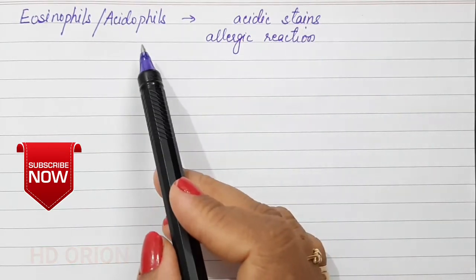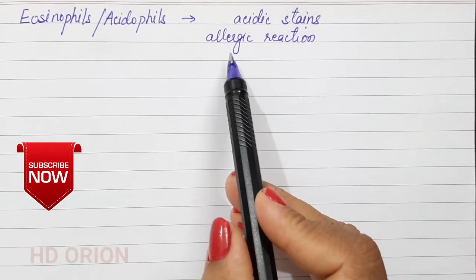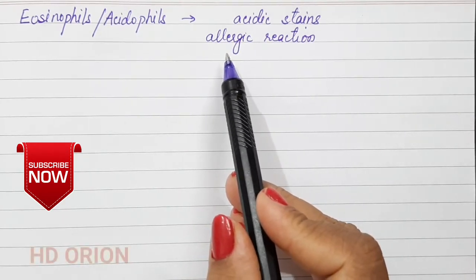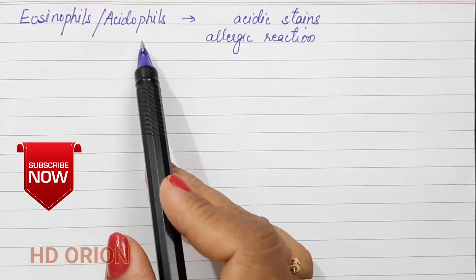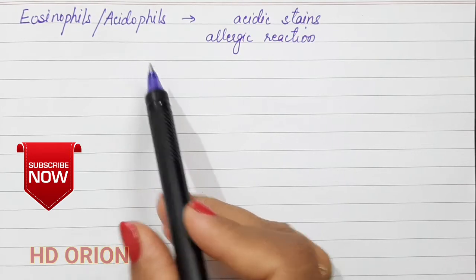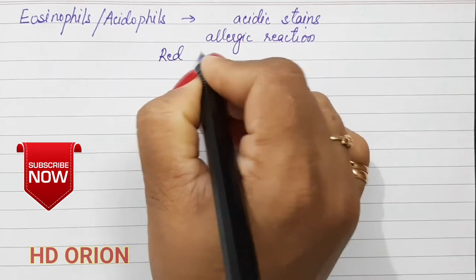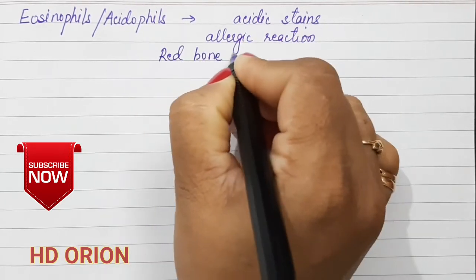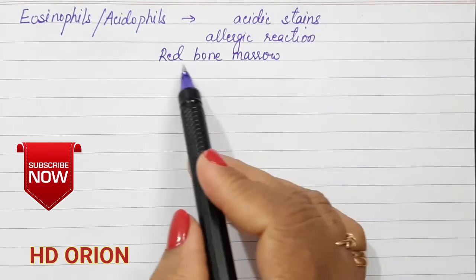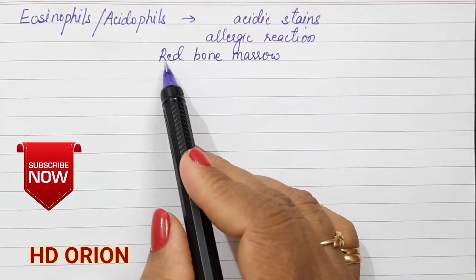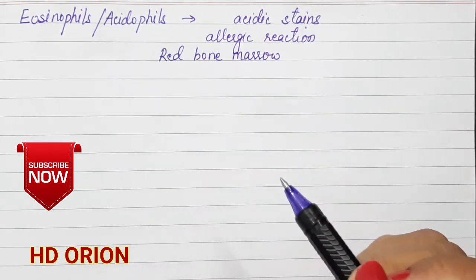So the quantity can become more or less, and whenever there is an allergy from anything, from dust or pollen grains, then an allergic reaction is produced in the body. The eosinophils or the acidophils usually increase in number. They are produced in red bone marrow, inside the long bones. So inside the bone marrow, the WBCs are produced.